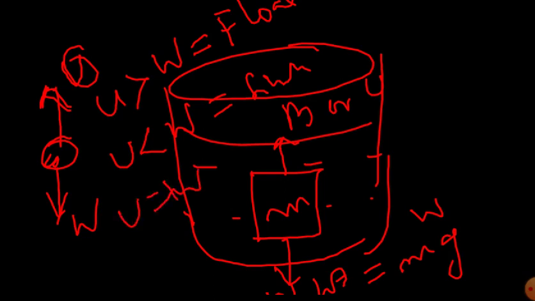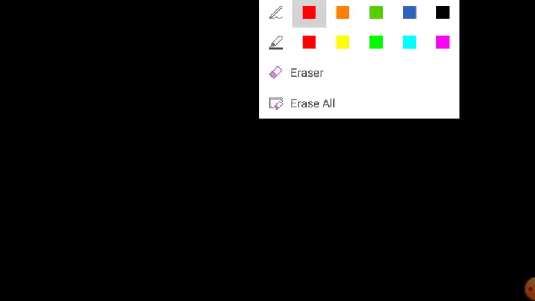I told you that wherever it is placed, it will stay there. If you place it above the surface, it will float there. If you place it inside the liquid, it will stay there. It will neither float upward nor sink downward. Got it? Yes. Let's go to the previous one.